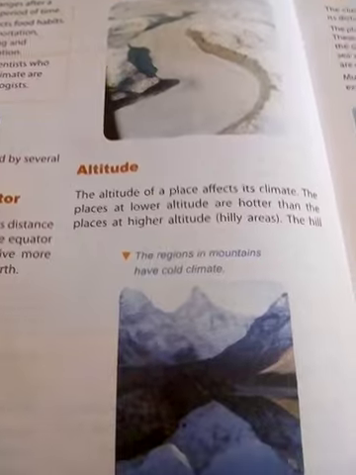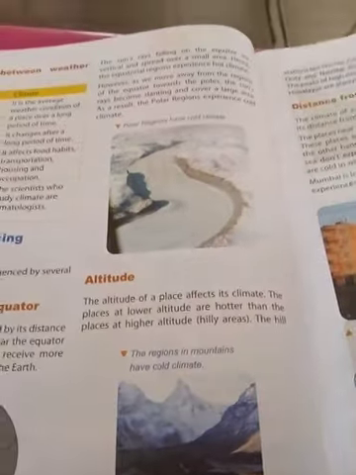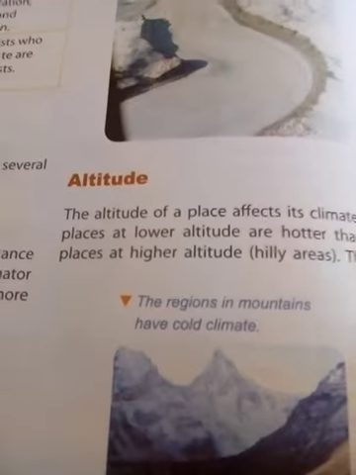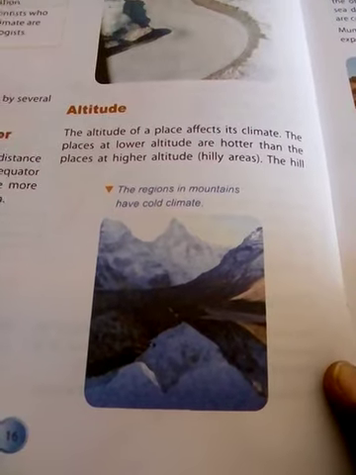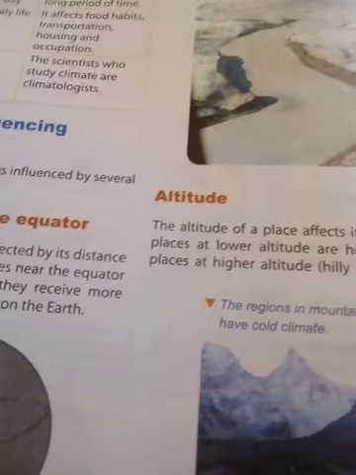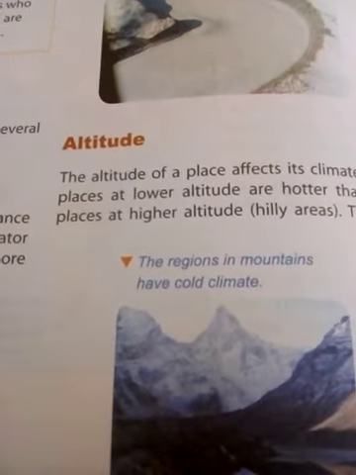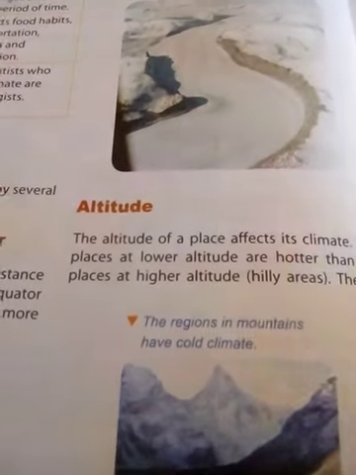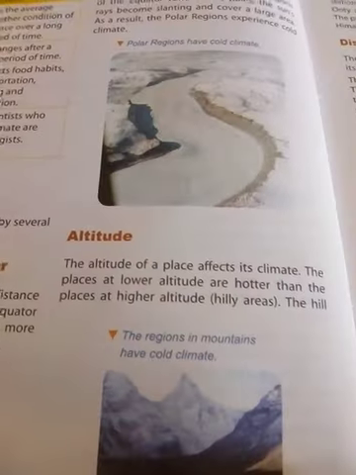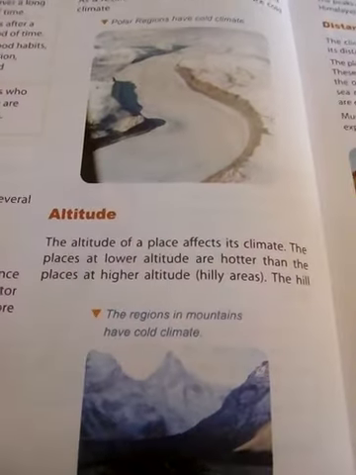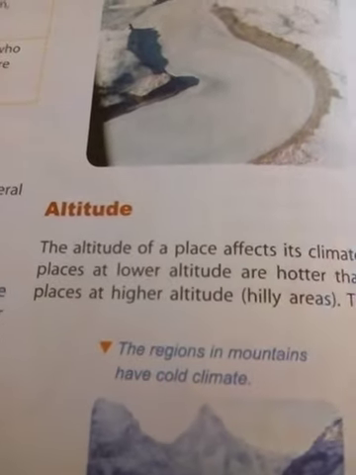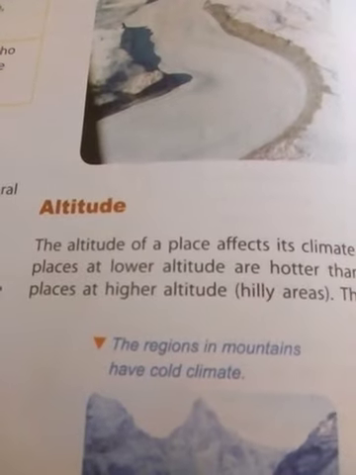Now altitude. What is meant by altitude? Height. Altitude means the height of a place or region above sea level. The regions in the mountains have cold climates. Everyone knows the mountains always keep a cold climate. Altitude: the height of a place or region above sea level.